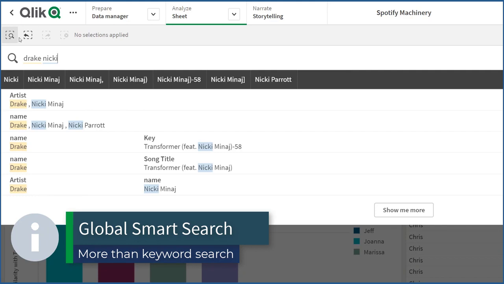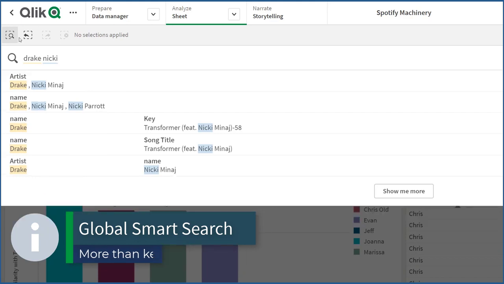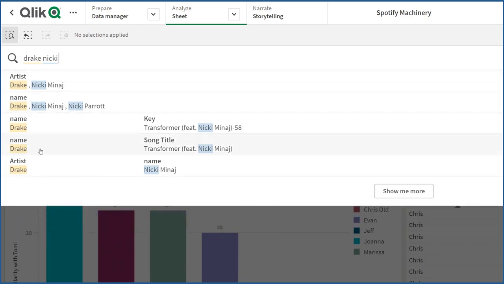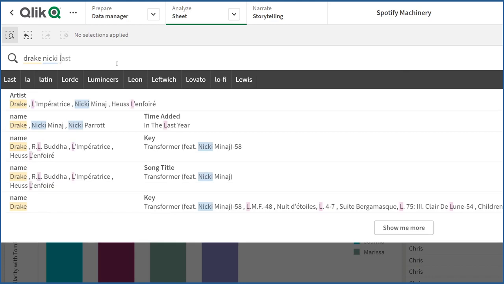For every word typed, and I could keep going. So I'm going to type in Nicki Minaj, and I can see they both sang the song. You know, Drake has a song named Transformer that Nicki Minaj was featured in. I didn't even know that song. And we could keep adding other values to this entire list. And this could keep going on and on. For example, I can see there's a song by Drake and Nicki Minaj that was added sometime last year, and so forth. This is again super powerful.